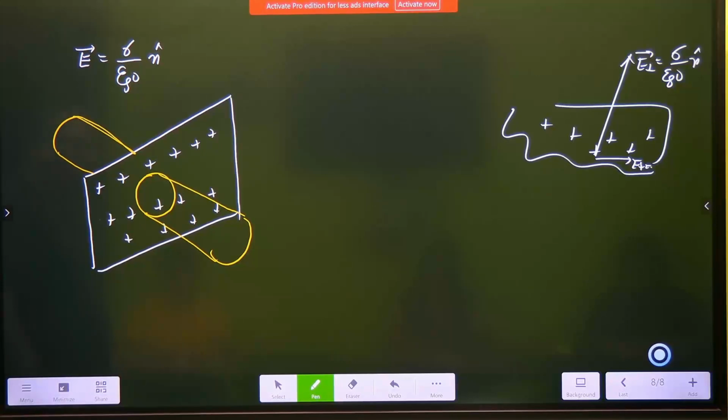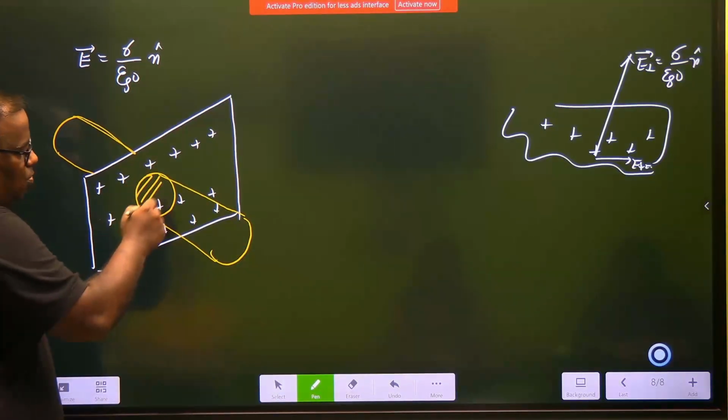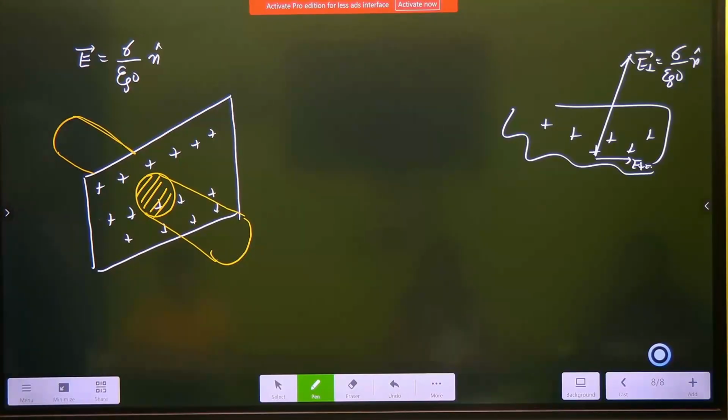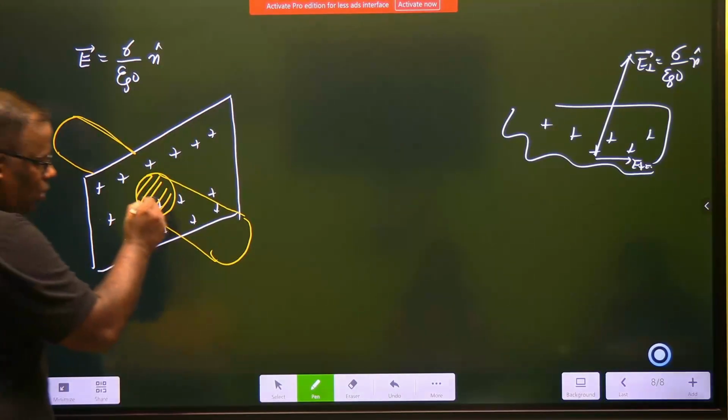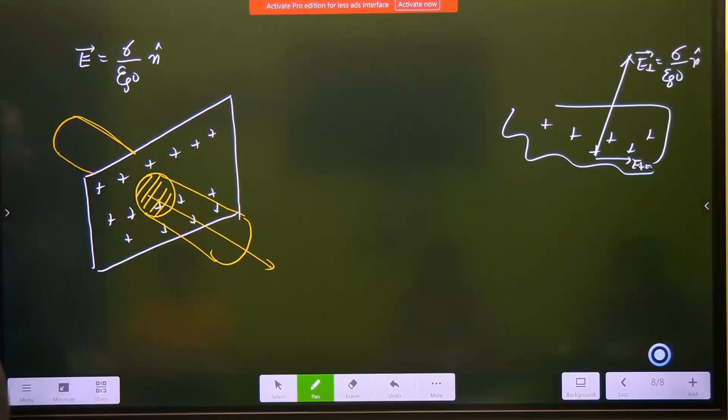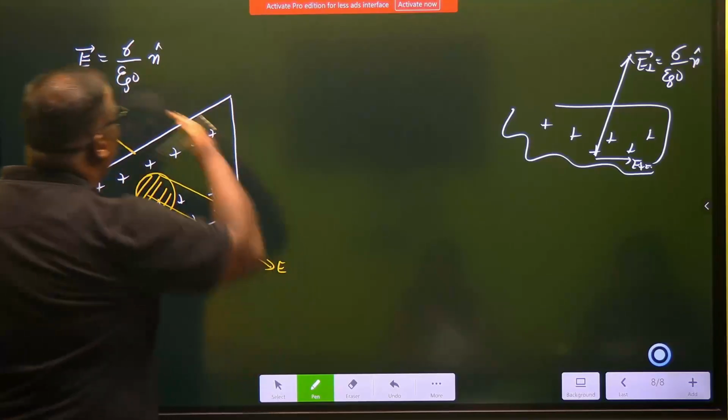Are you able to understand? This is in and out. And only this portion is the charged portion. This portion is the charged portion. Agreed? Right. So how is the electric field going to be here? The electric field will be normally coming out of this surface, right? This is the electric field, and we have to prove that this electric field is this.